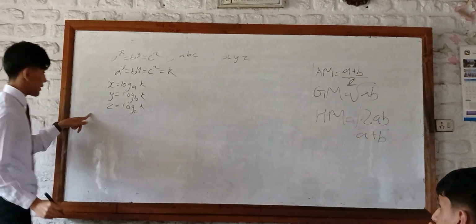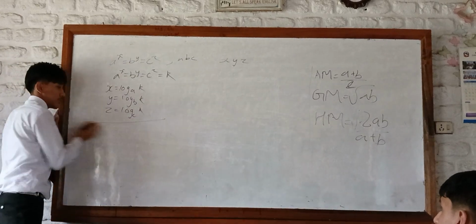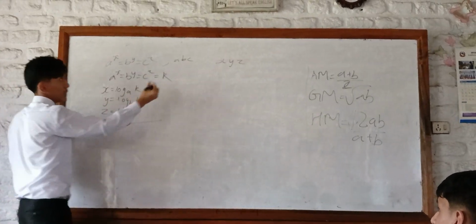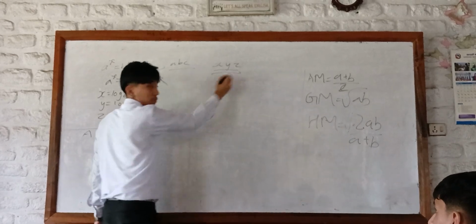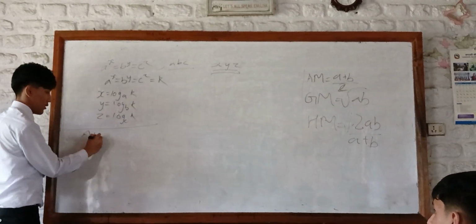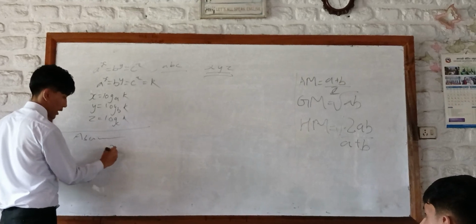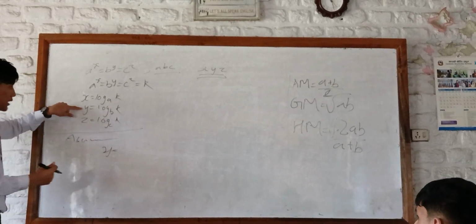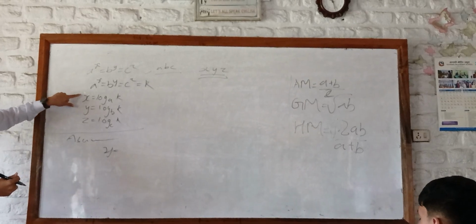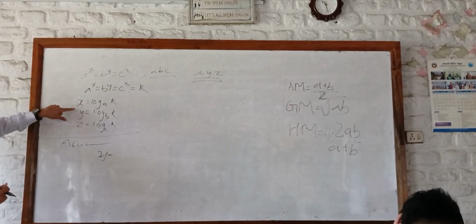Now, after this, we are going to assume that under this condition, this relation is true. Then, assuming y equals this, this is the harmonic mean, because they have to be proven as in the harmonic series.